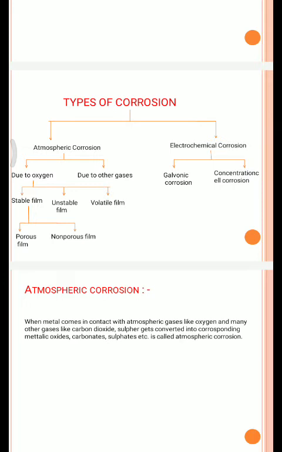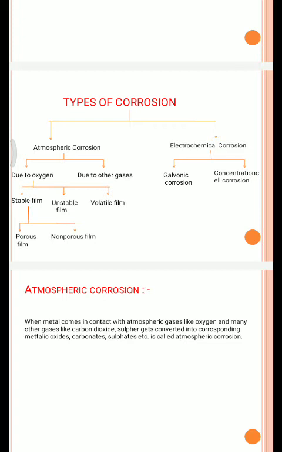Then the remaining metal again comes in contact with oxygen and gets converted into metal oxide. This process continues till all the metal is destroyed. So it is called the destructive type of corrosion, whereas stable and unstable film types of corrosion are called the protective type of corrosion.